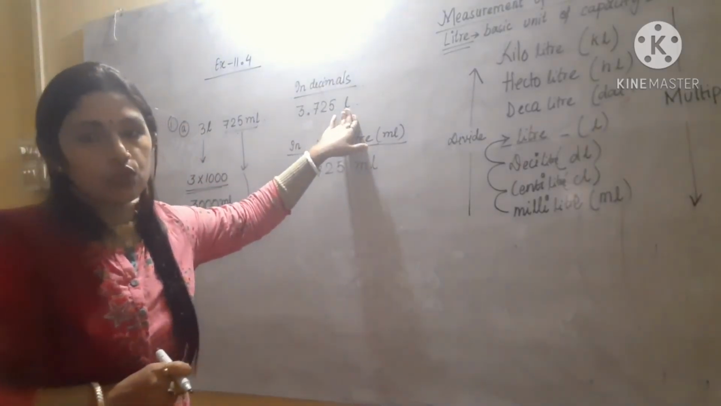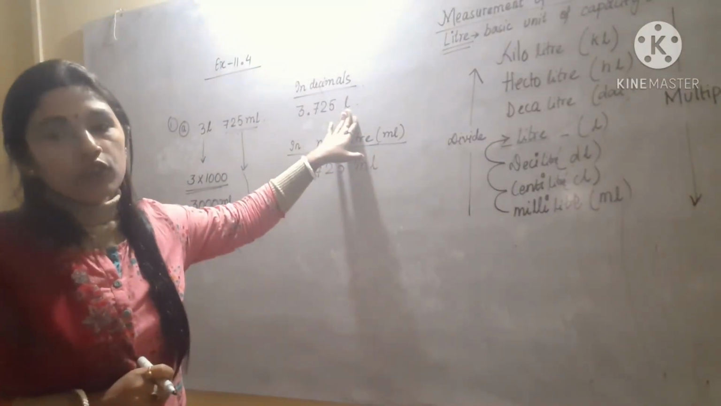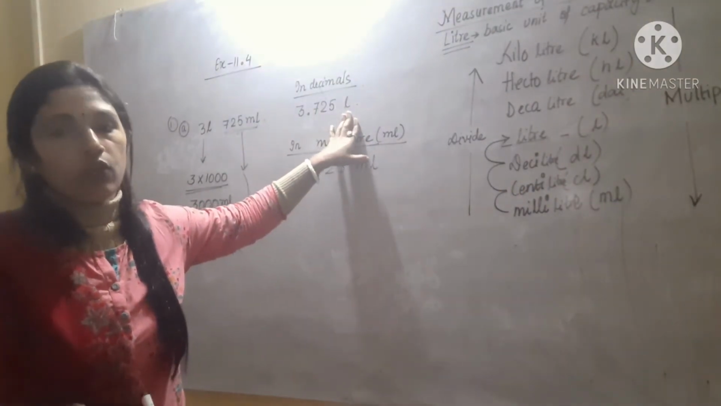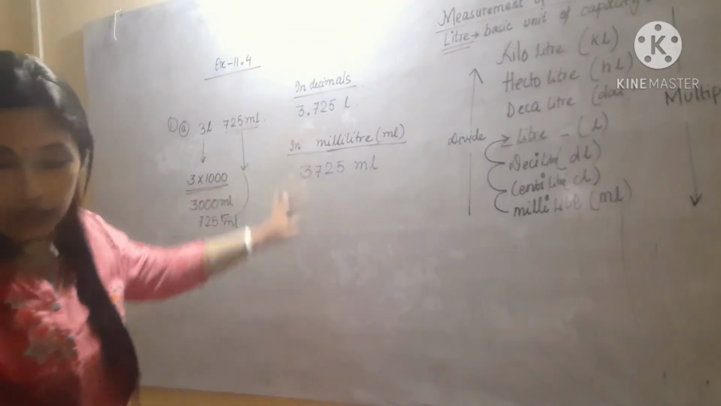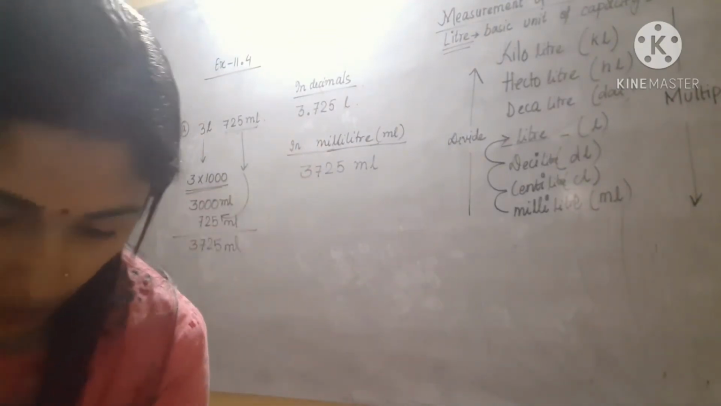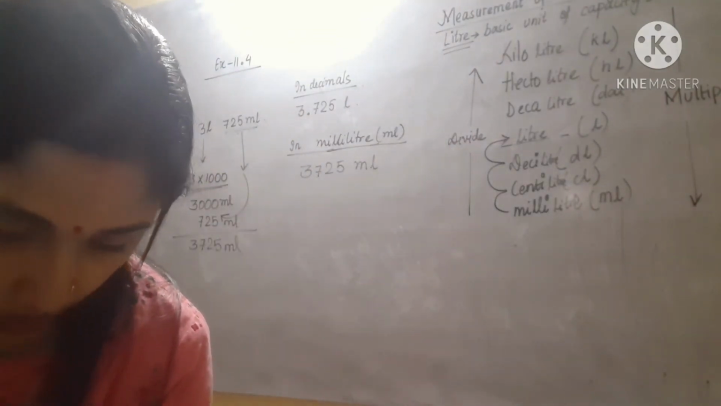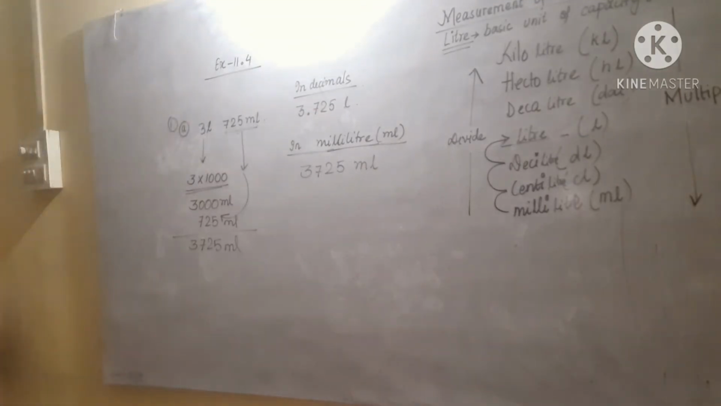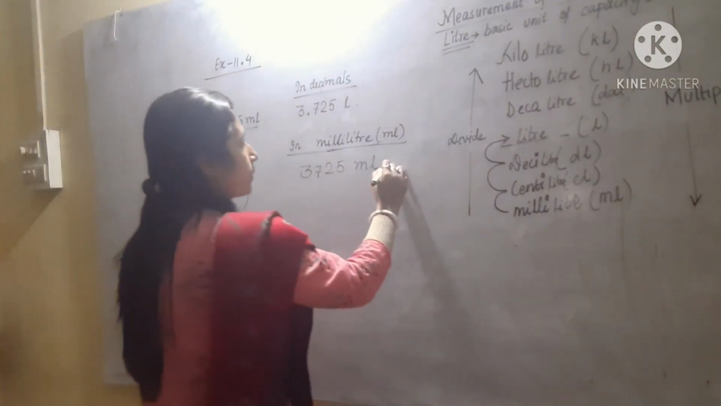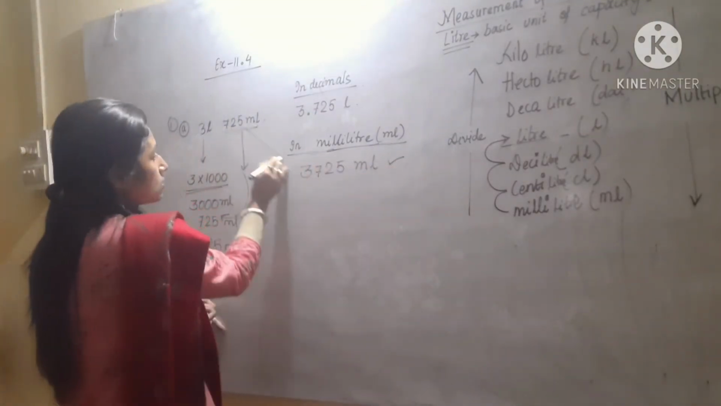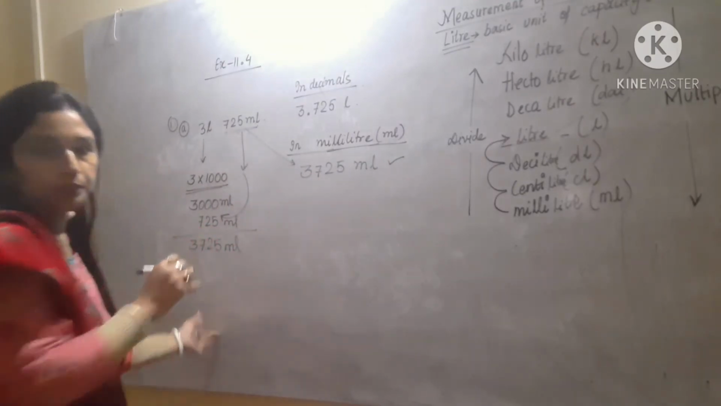So in match the following you have to check which is written in the second column. See, in column number 2, the fourth option, that is 3725 ml. That means this one is written, so this will be correct. So just match this with this one.